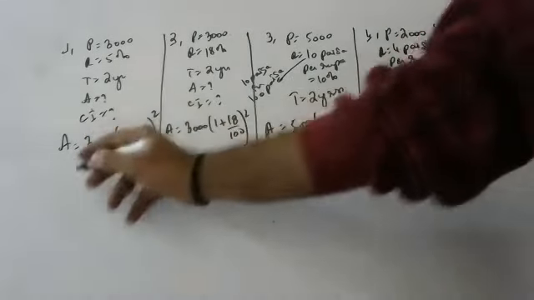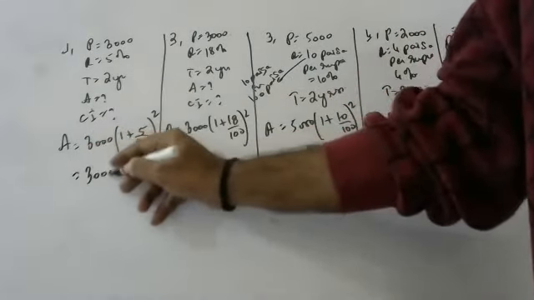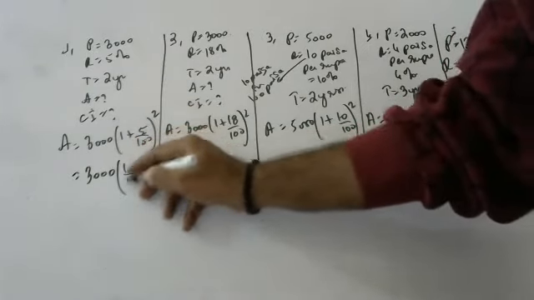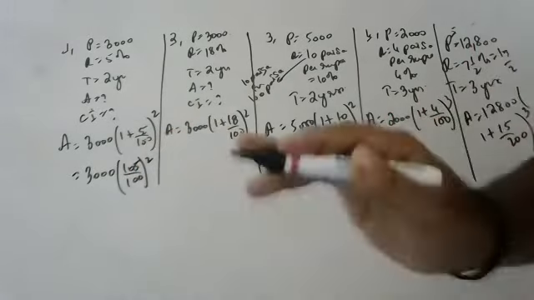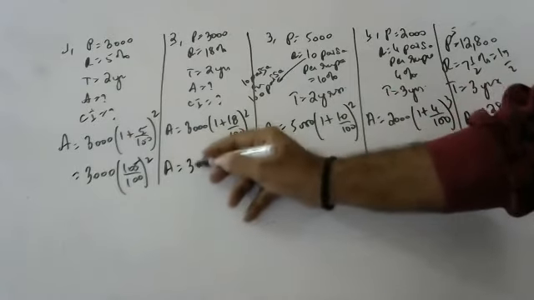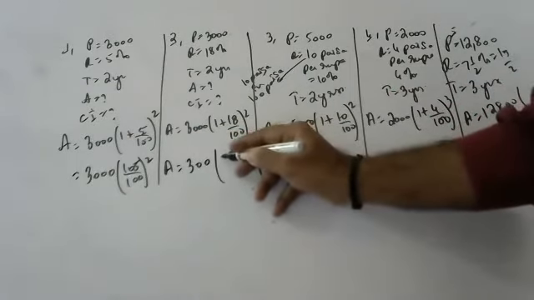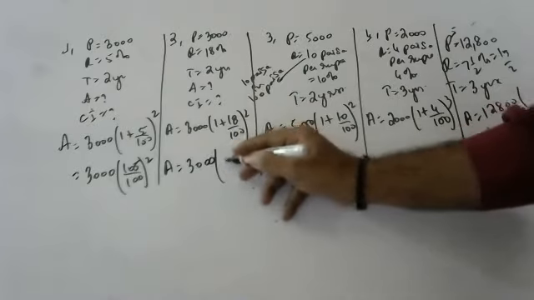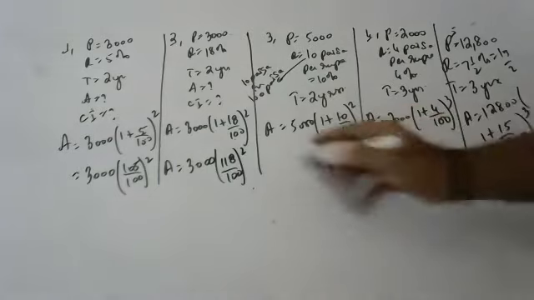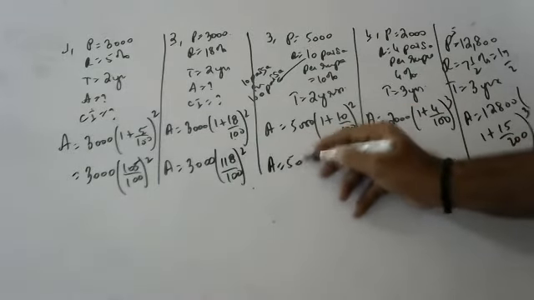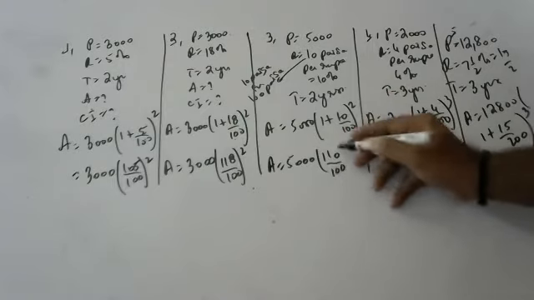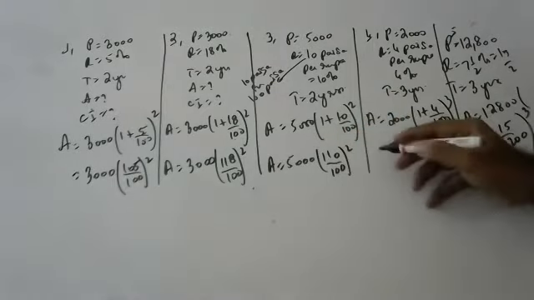Okay. Simplify this to some extent. 3000 into 100 plus 5, 105 by 100. Sujit will tell. Wait, all of you. 100 plus 5, 105. Yeah, Sujit, at least tell here. 100 plus 18, 118 by 100. Okay, here at least tell here. 100 plus 10, 110 by 100. Okay, whole square.